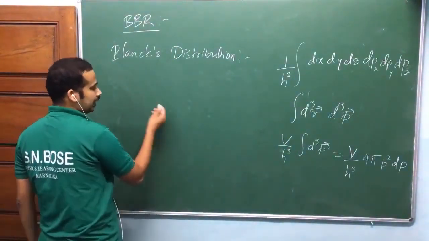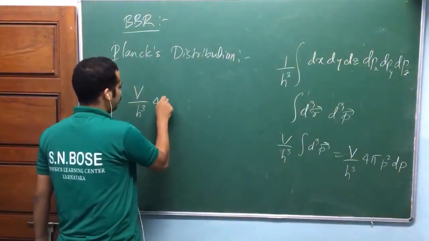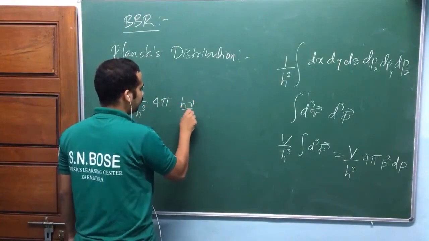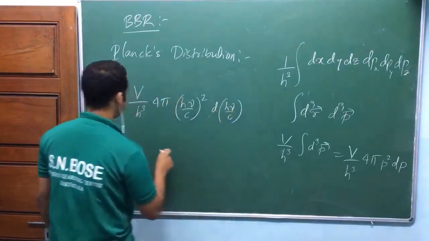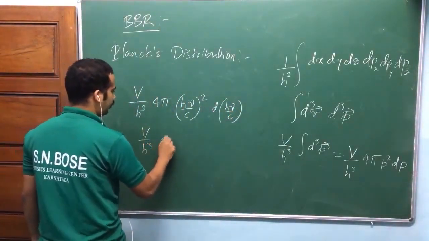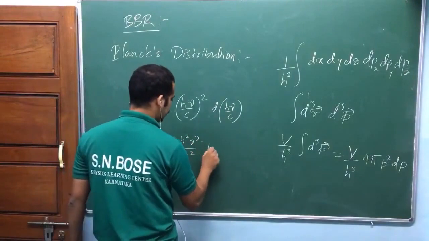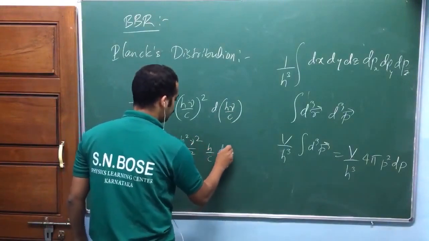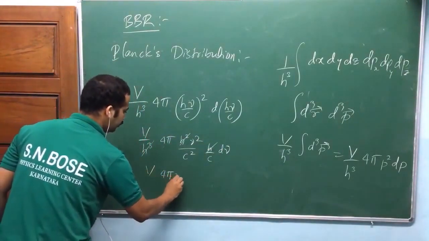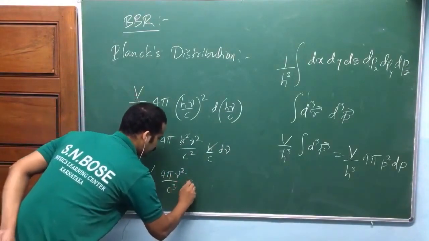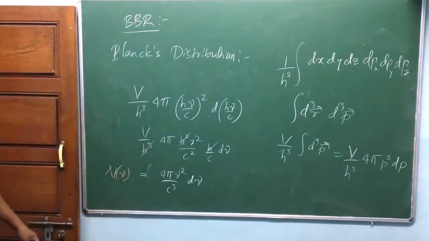Now quickly, again, I'll take per unit volume. Anyway, let me keep volume. V by h cube, 4 pi. What is p square? h nu by c whole square. What is dp? d of h nu by c. So V by h cube, 4 pi h square nu square by c square, h by c I'll take outside, d nu. H cube got cancelled. What is this? V, 4 pi nu square by c cube d nu. But I'll take per unit volume. This is nothing but my n of nu. Not over.